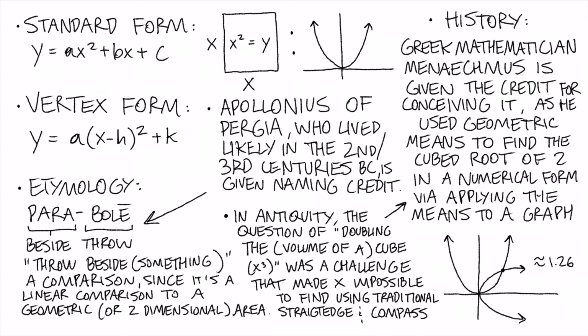Menaechmus, a student of Plato, decided to go against the pen and compass and use a geometric method, or in this case a geometric mean of 1 and 2, to be able to discover the cube root of 2. The consequence of this was that he created two curves on a graph, and the point at which they touched each other, other than the origin, was the answer to the question.